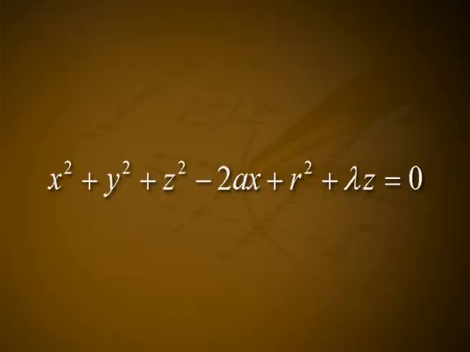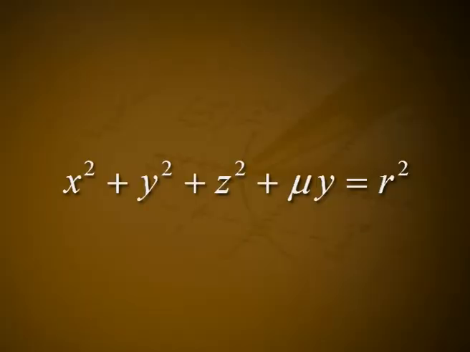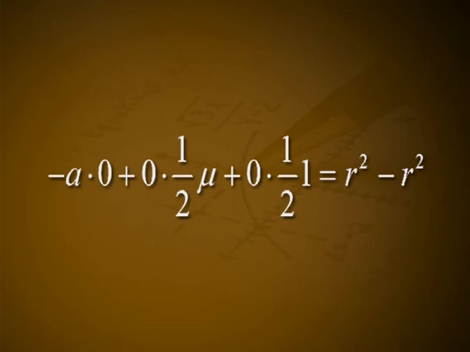Any sphere through 15 is x square plus y square plus z square minus 2 alpha x plus r square plus lambda z is equal to 0, and any sphere through 16 is x square plus y square plus z square plus mu y is equal to r square. Now, this will cut orthogonally if minus alpha into 0 plus 0 into 1 by 2 mu plus 0 into 1 by 2 lambda is equal to r square minus r square, which is true.